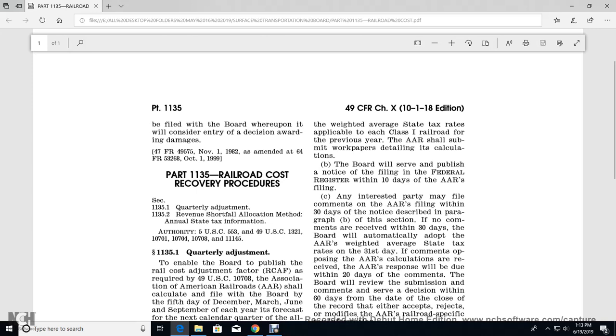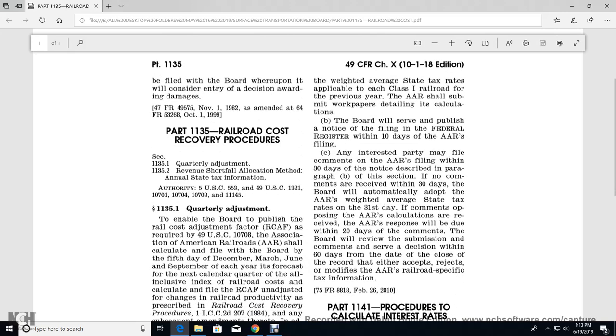For the previous year, the AAR shall submit the work paper to detail the calculation. The Board will serve public notification of the filing in the Federal Register within 10 days of the AAR filing. Any interested party may file comments within 30 days of the notice described in paragraph B.